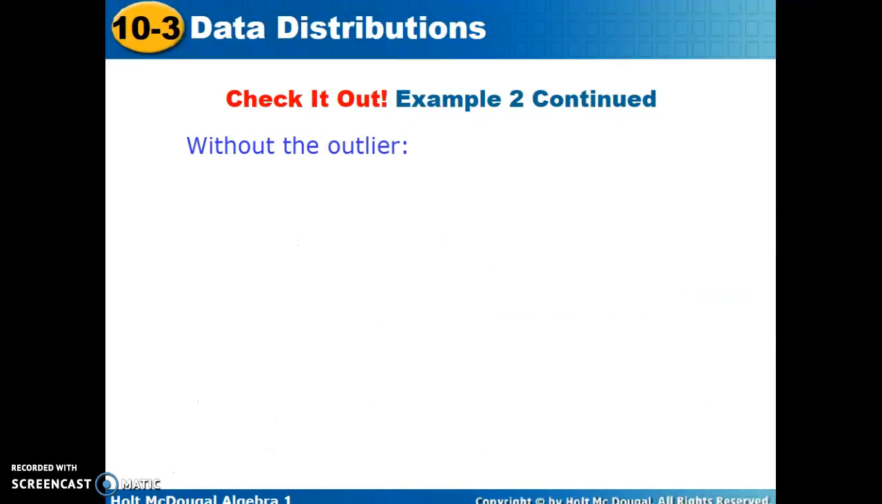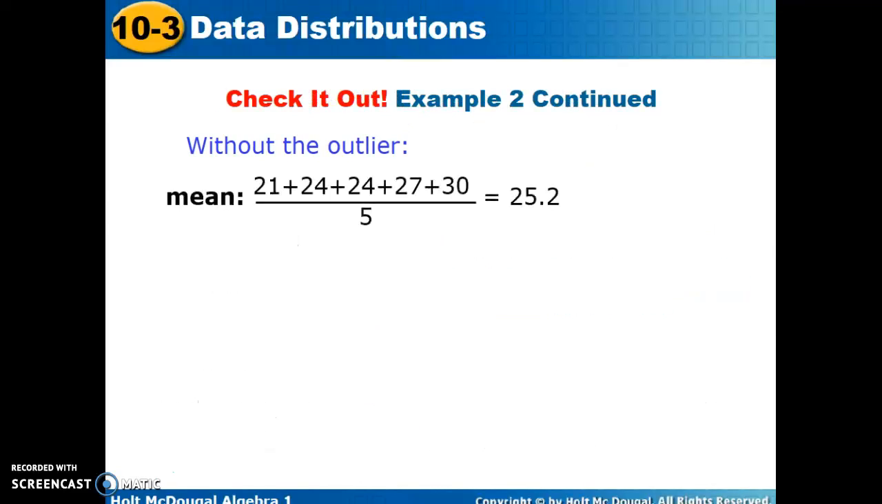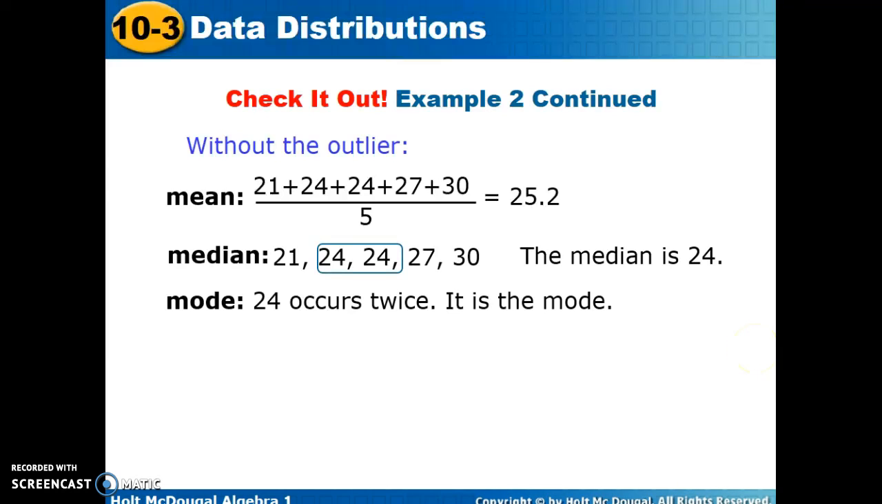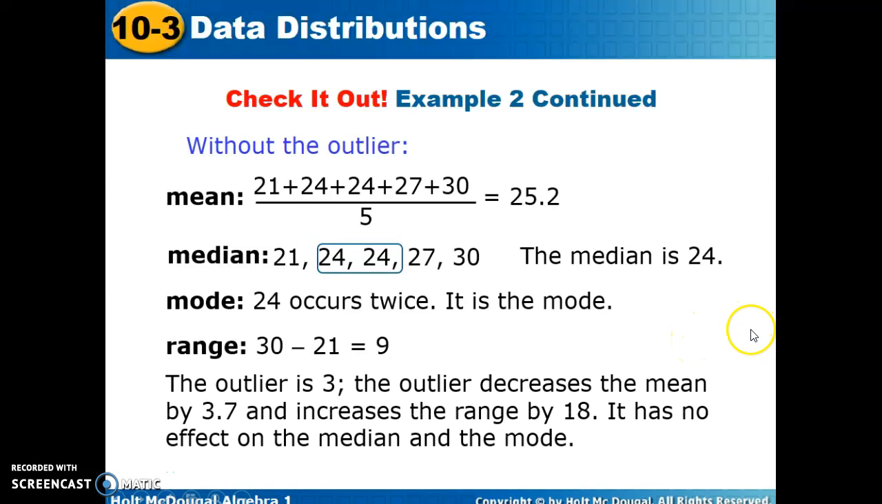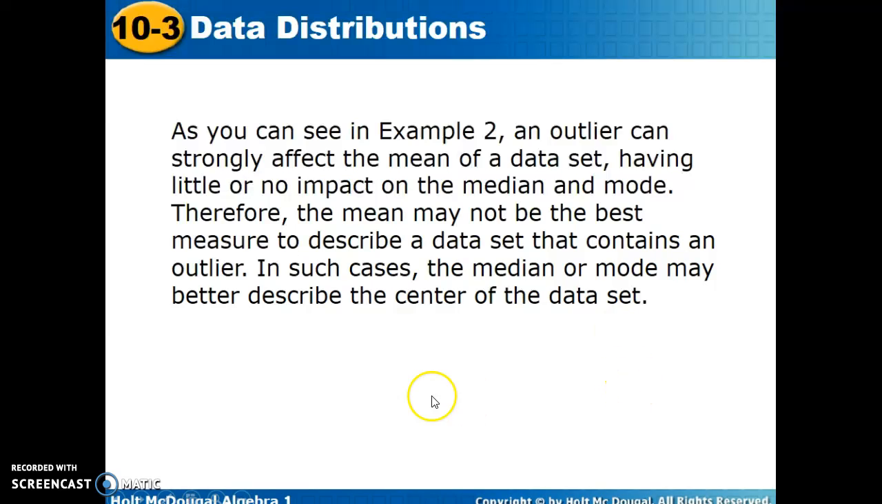Now we're going to look at the data without the outlier. Mean 25.2. The median remains the same. The mode remains the same, and our range falls to 9. So in comparing the two sets of data, the outlier being 3, being much smaller than the rest of the data, decreases our average by 3.7, increases the range by 18, and it has no effect, once again, on the median and the mode.